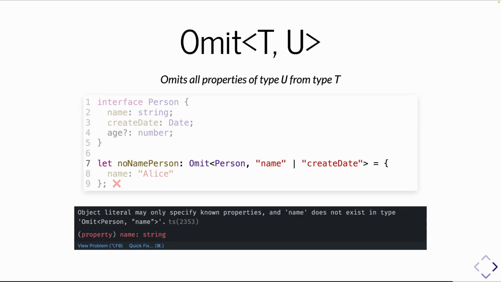We want to strip off all of those properties. So what we're going to be left with is just a type that has an optional age property after that. So you can see now if I'm trying to assign a value of name is Alice, then that's not available. Object literal may only specify known properties, and name does not exist on this type that you've defined.